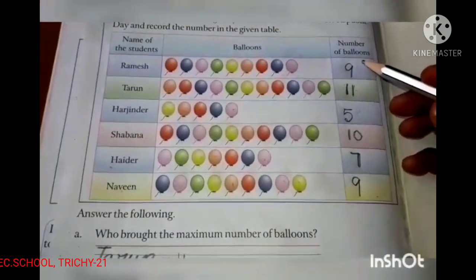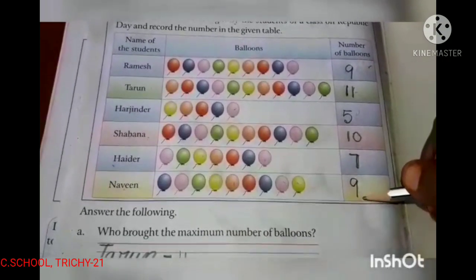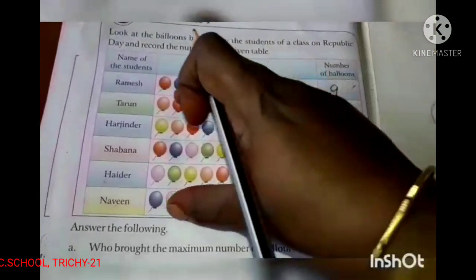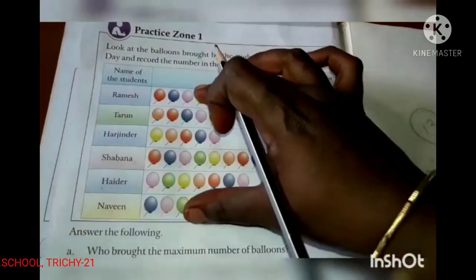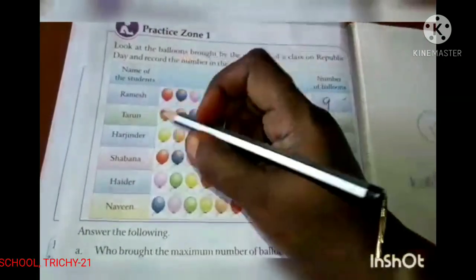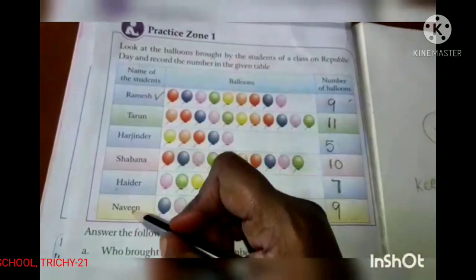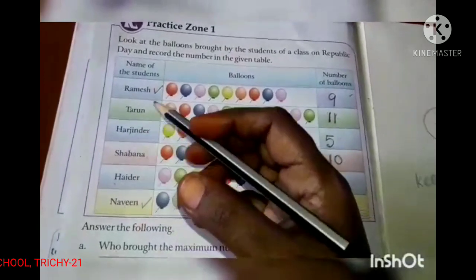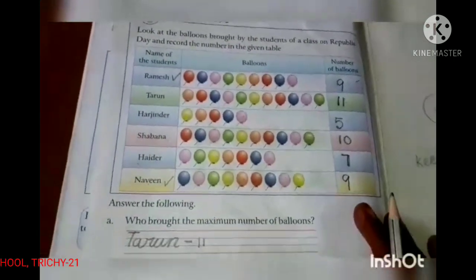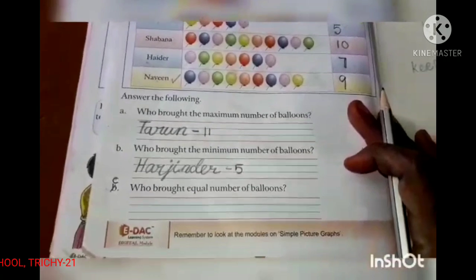Number 9 here, and here also number 9. These two are the same, no? So, who are they? These two lines, first and last. Yes, Ramesh and Naveen. These two persons brought 9 balloons, the same in number.